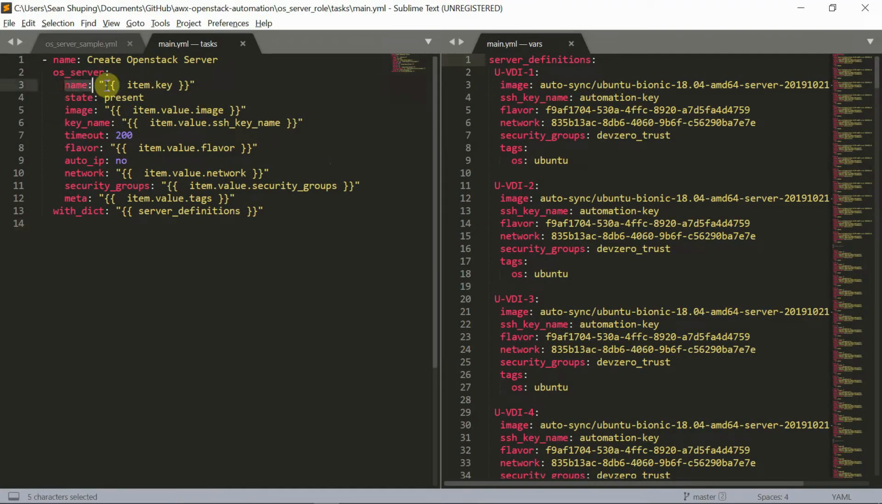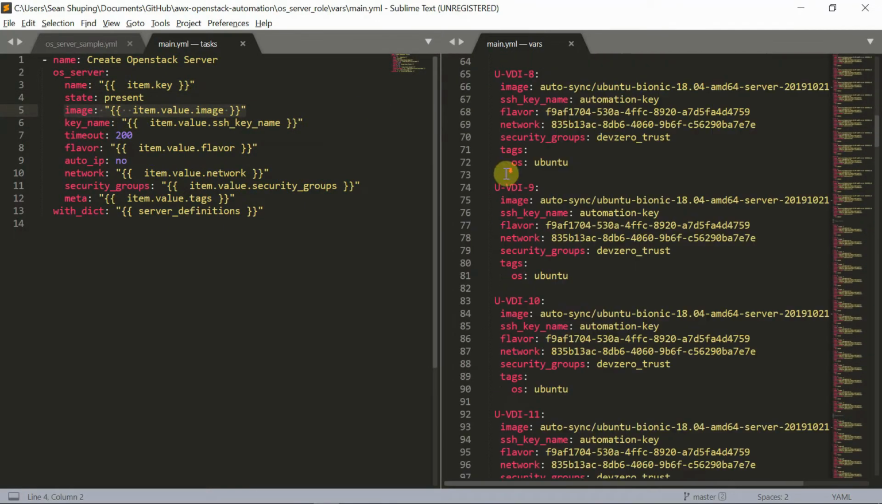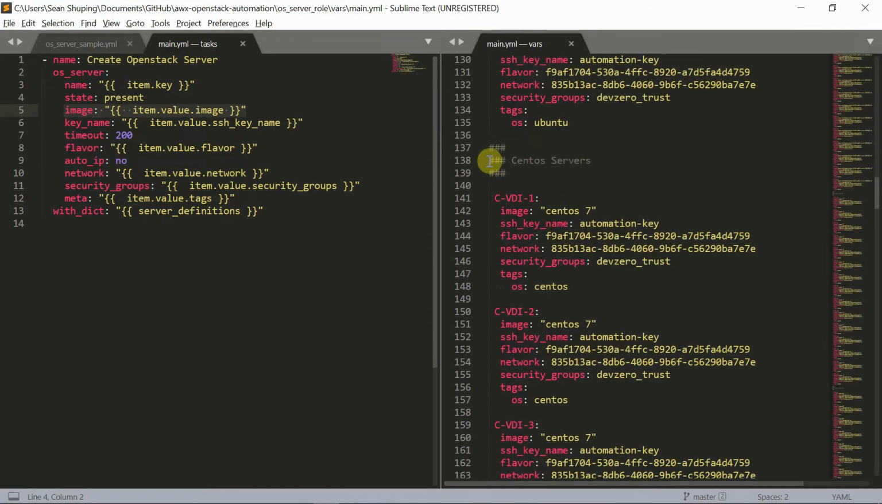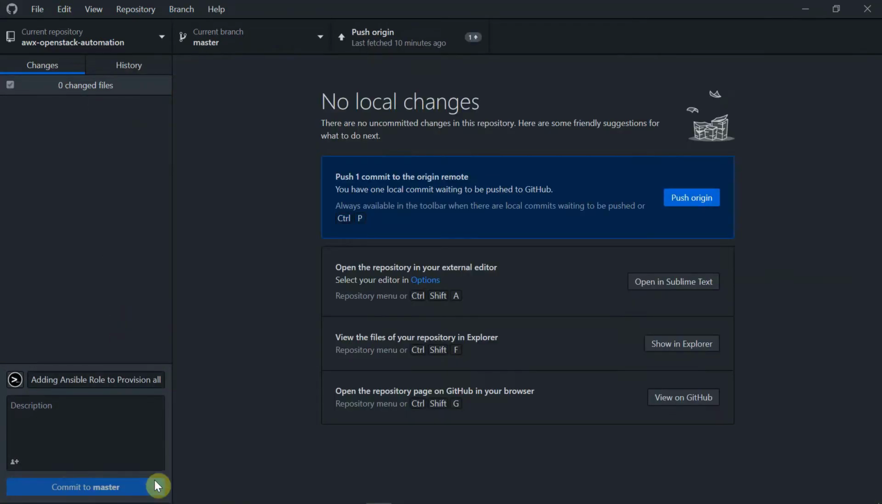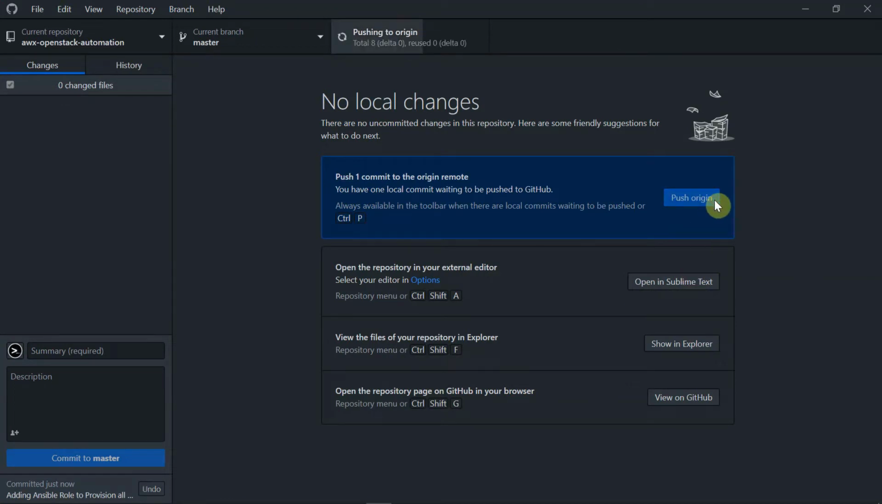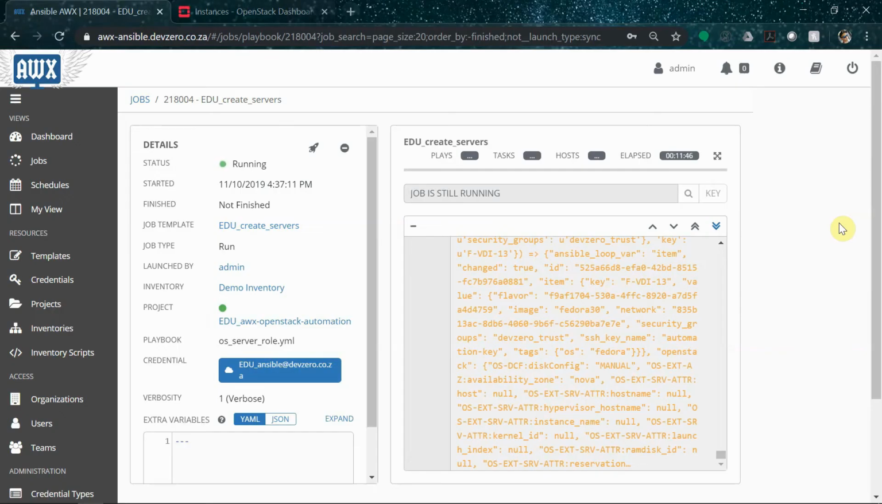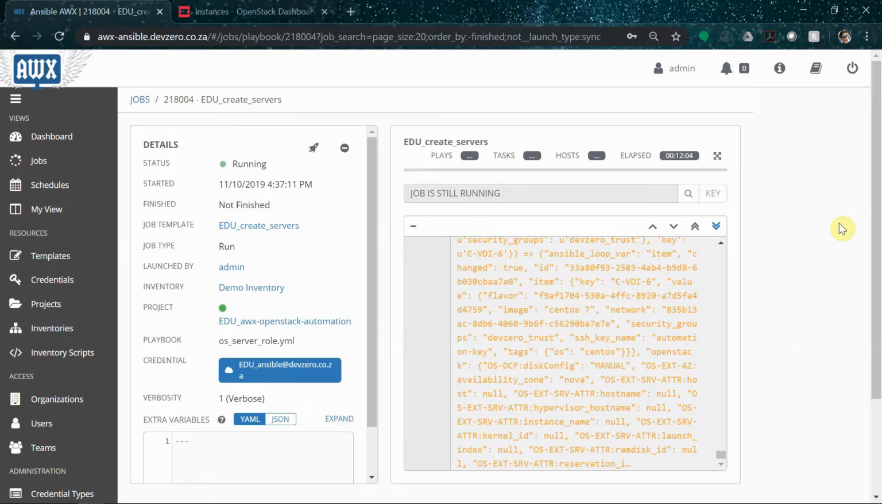If we look at the variables, it only contains the parameters that are needed. All the parameters that don't change can be hard-coded on the task. So once again, I can just commit and push that code into the repository and then set up the required job template, which will create all the servers using the tasks and vars in the Ansible role.